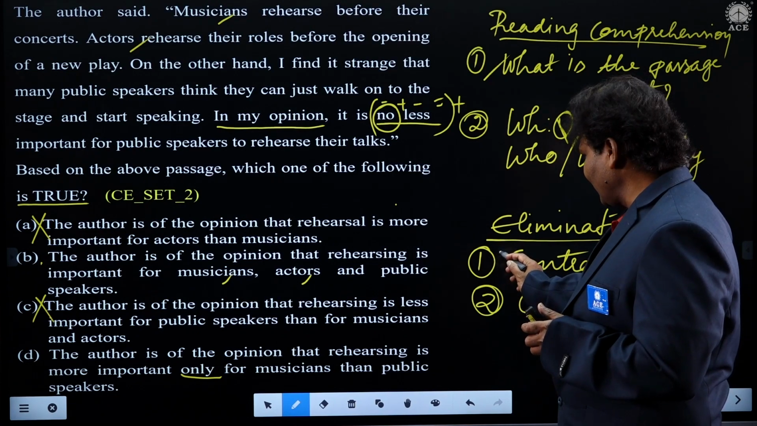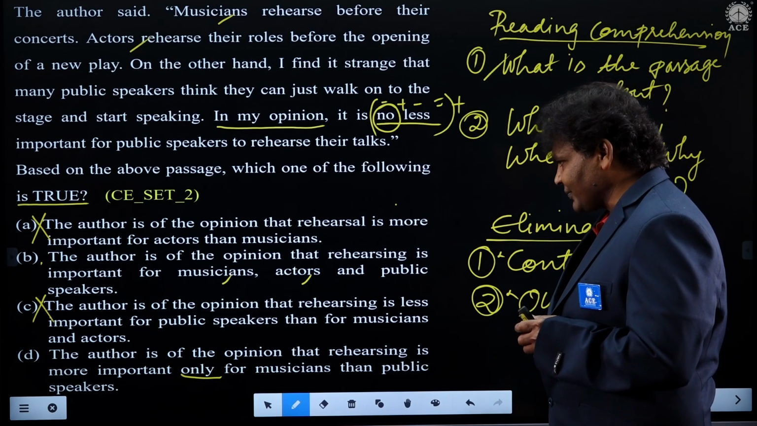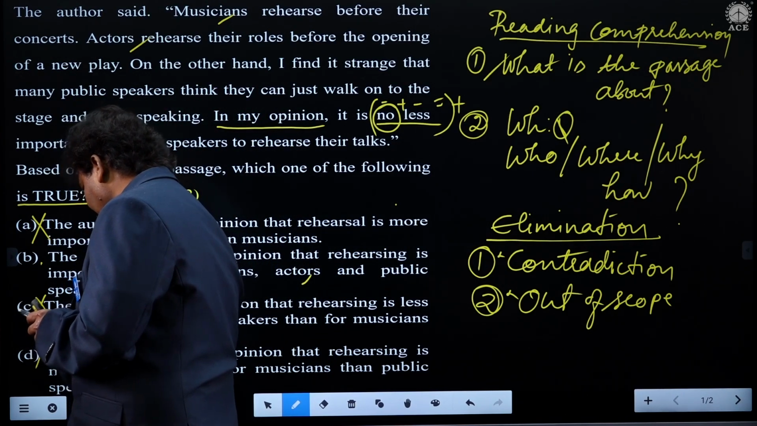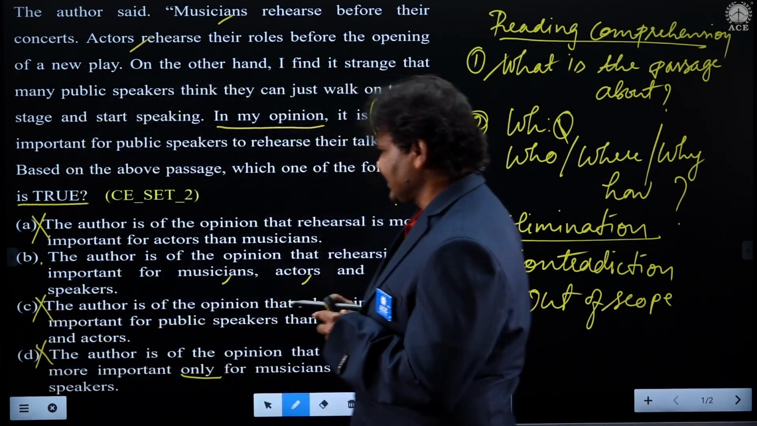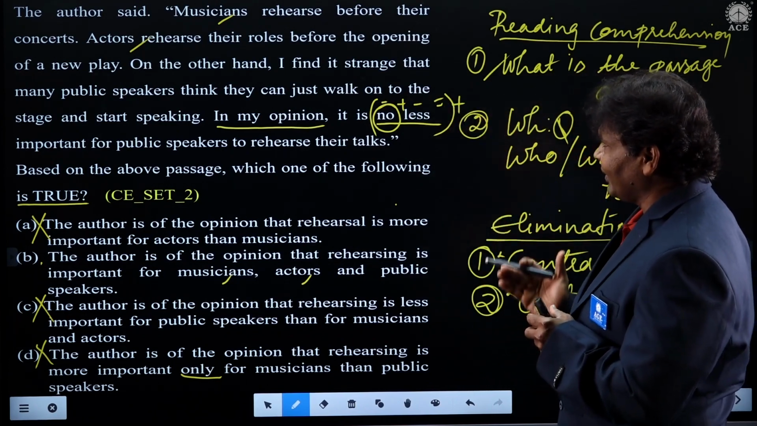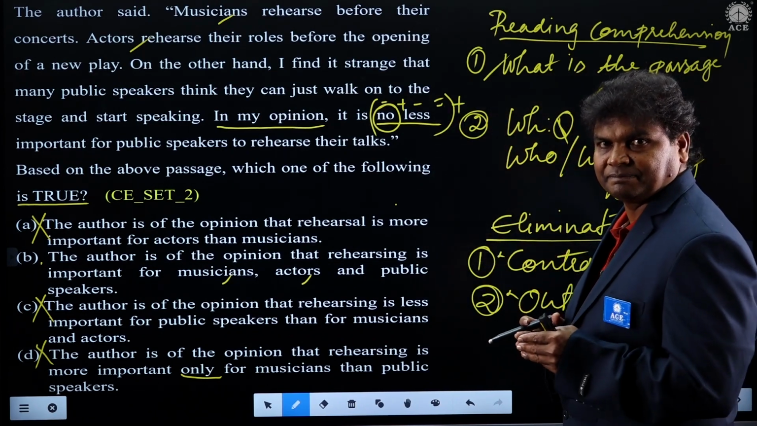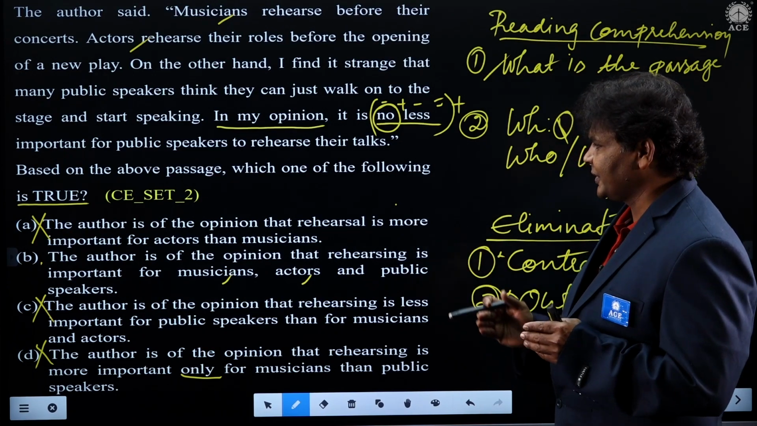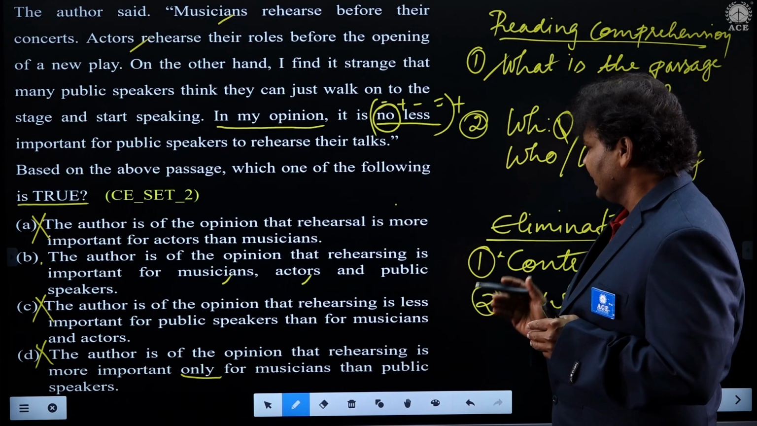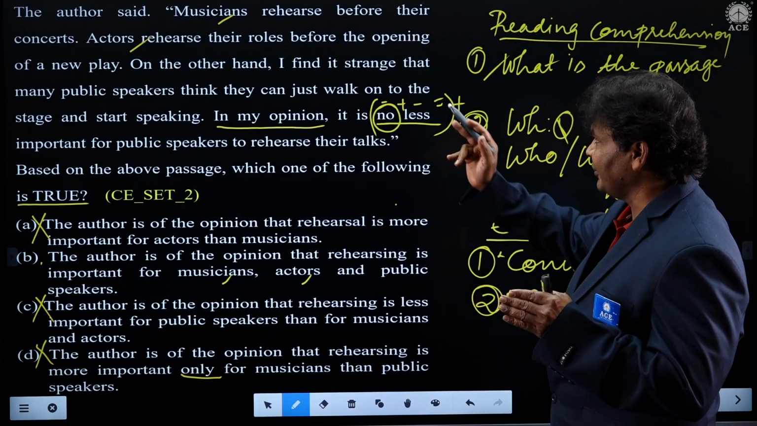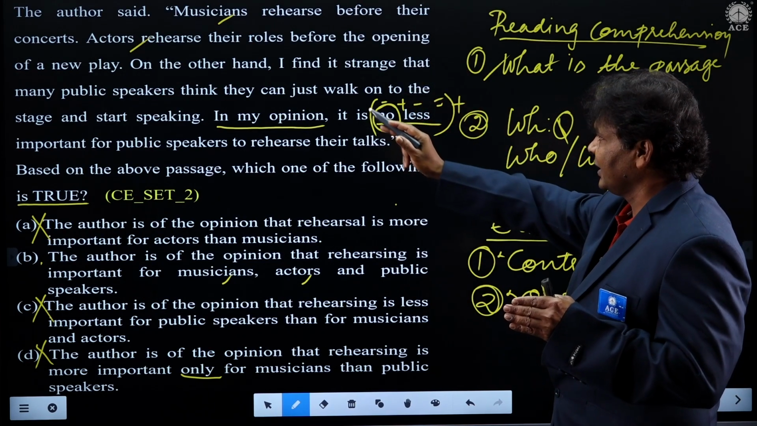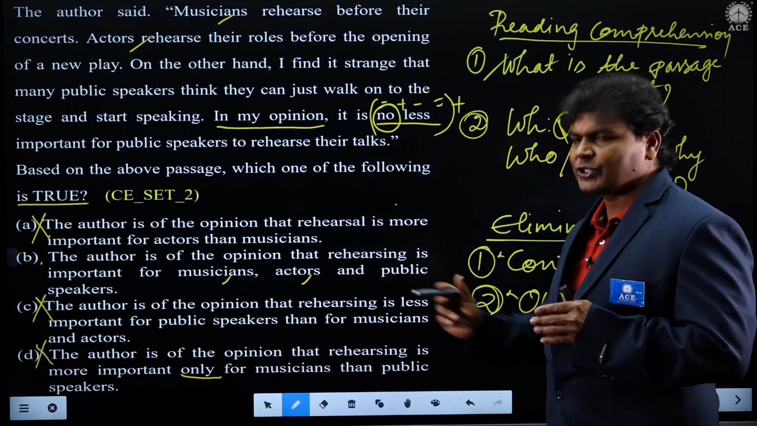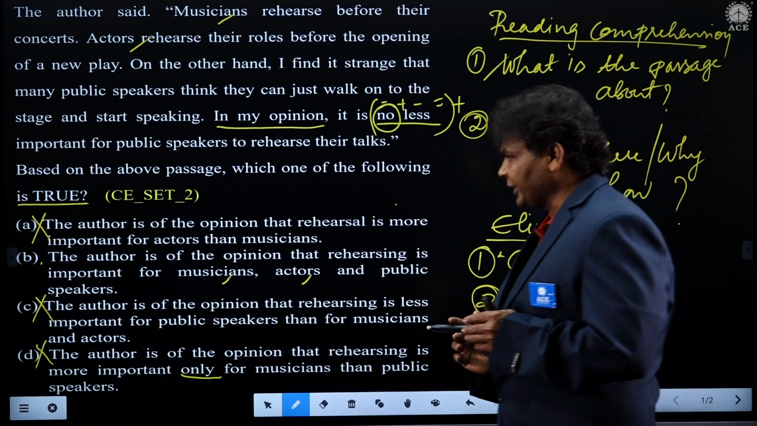So you see here something contradicting and at the same time out of scope. Some comparison is going on. Author did not make any comparison. So this also we can easily eliminate. So read it once again, students, it is of 2 marks. Do you think it is difficult? It's very easy, students. So the author is of the opinion that rehearsing is important for musicians because musicians rehearse, actors rehearse. In my opinion, it is no less, which means public speakers also it is important, students.